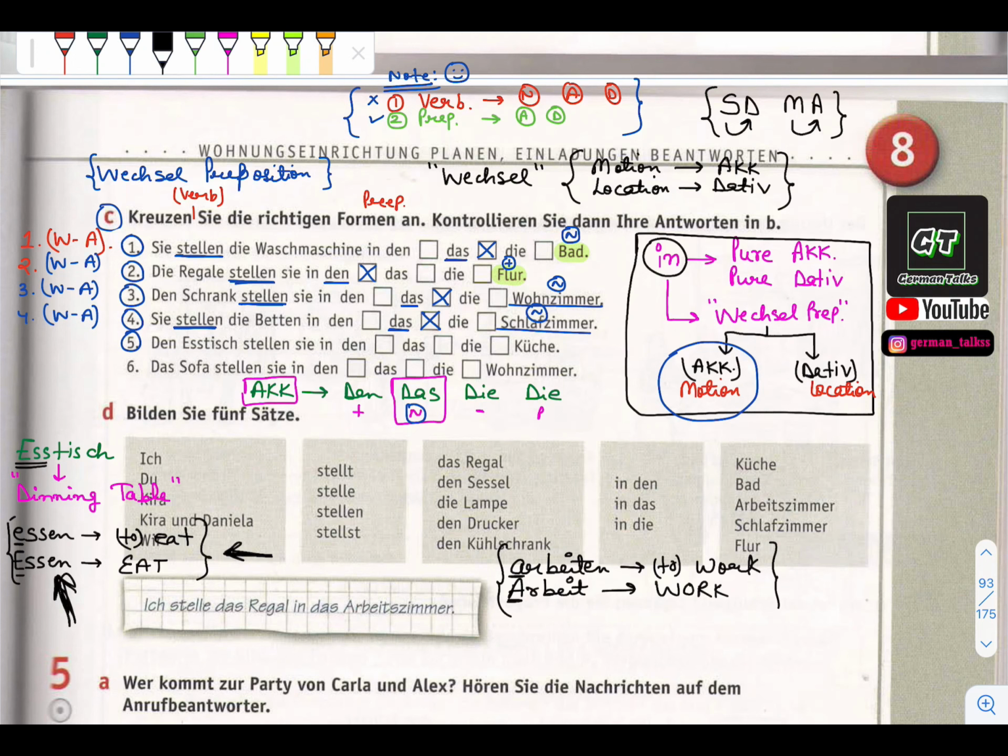Then Esstisch stellen Sie. So they put the dining table in the kitchen. If I want to say the literal meaning of this sentence, they put the dining table in the kitchen. So they are doing something, there is some motion of the dining table. So again it will come in Wechsel of accusative. So Wechsel of accusative and Küche. Küche takes feminine. Okay, so here it is feminine.